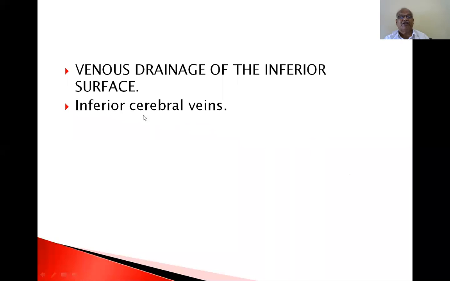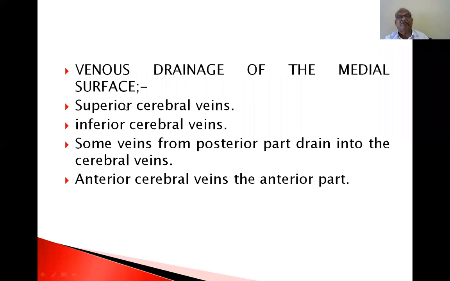Venous drainage of the inferior surface is by the inferior cerebral veins. We have to study the blood supply of the brain, both arterial supply and venous drainage, by means of surfaces. Venous drainage of the medial surface: superior cerebral veins, inferior cerebral veins, and some veins from the posterior part drain into the cerebral vein, and the anterior cerebral veins drain the anterior part.